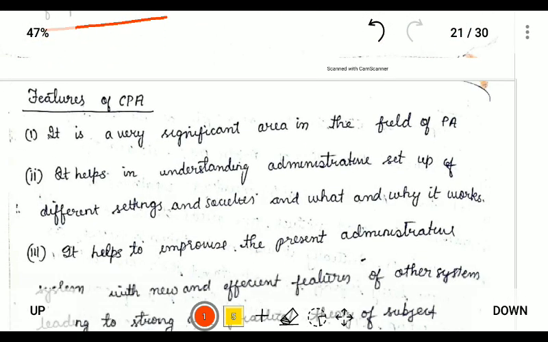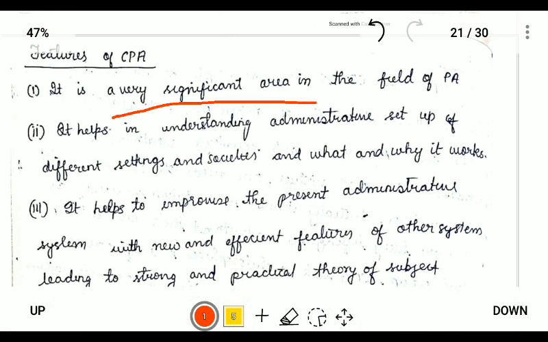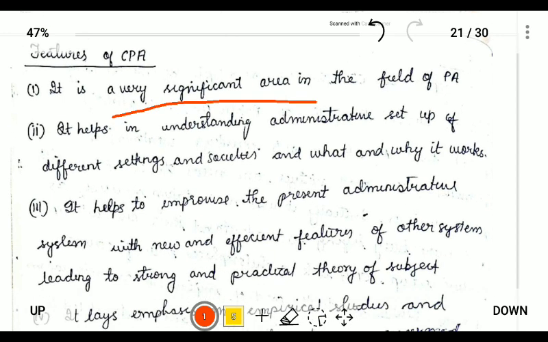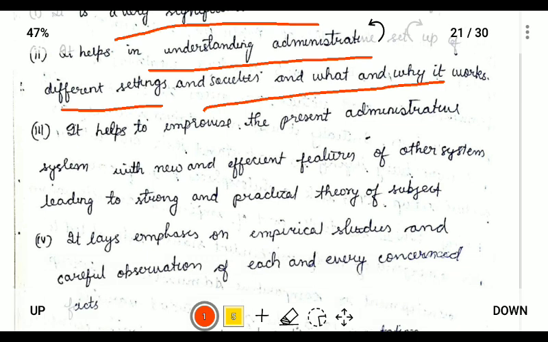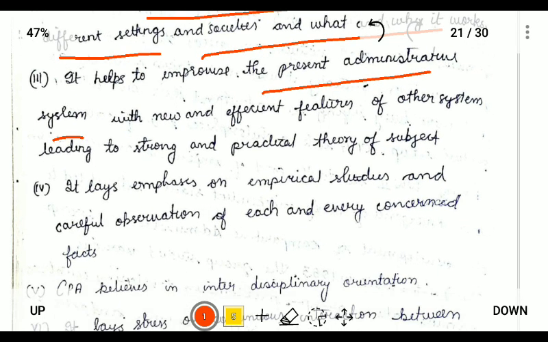The features of comparative public administration: it is a very significant area, and second, it helps to understand the administrative setup of different societies, what works and why, and it helps to improve the present administrative system. The fourth point is that it lays emphasis on empirical studies, that is, studying the administrative setup in a factual manner.